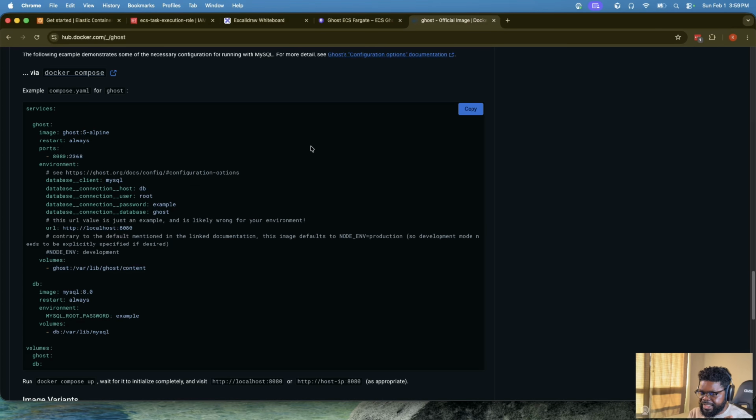Behind the scene, a task will need a definition to be able to bring itself up. And that's where the definitions come in. Things like, which container am I going to bring up? Which port is going to be exposed? Which environment variables do I need to include as part of that service?